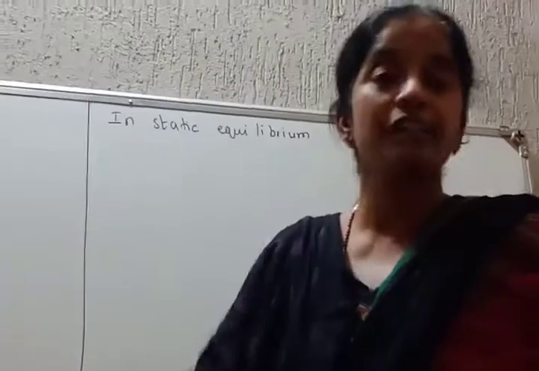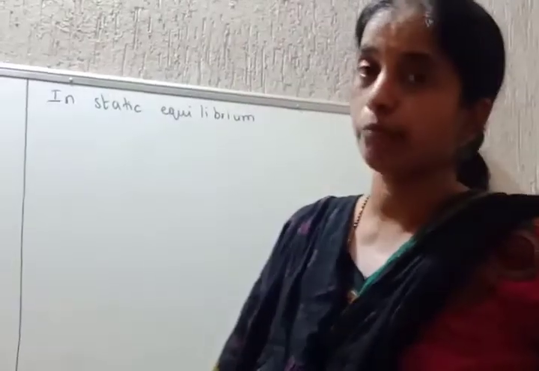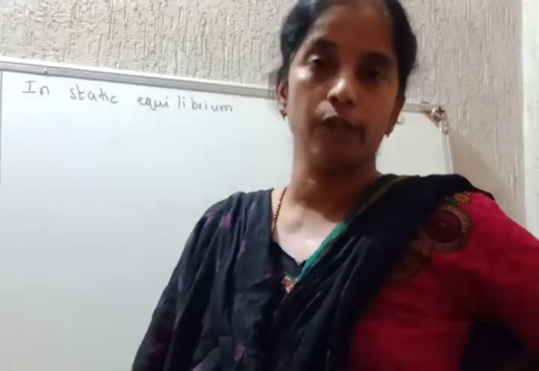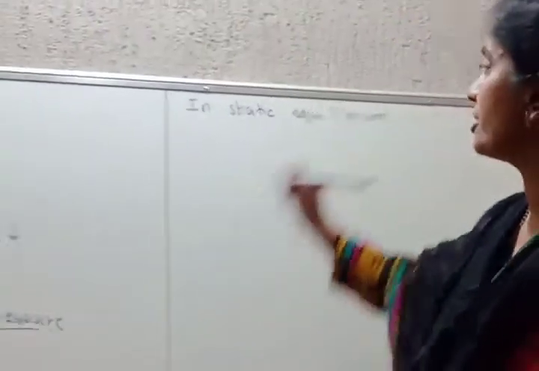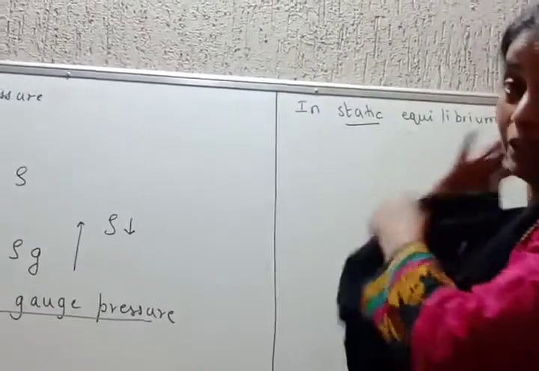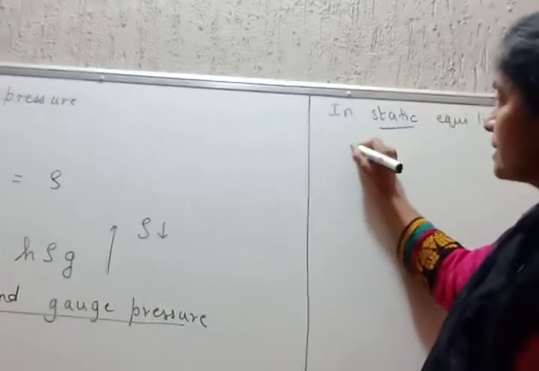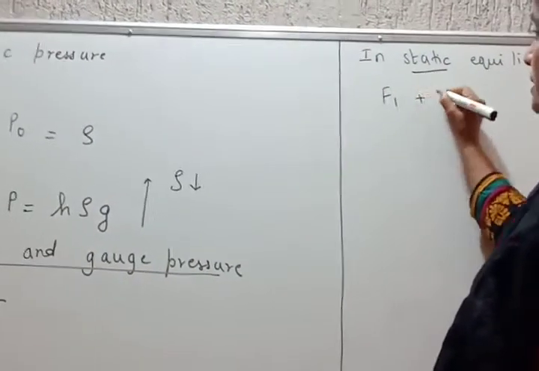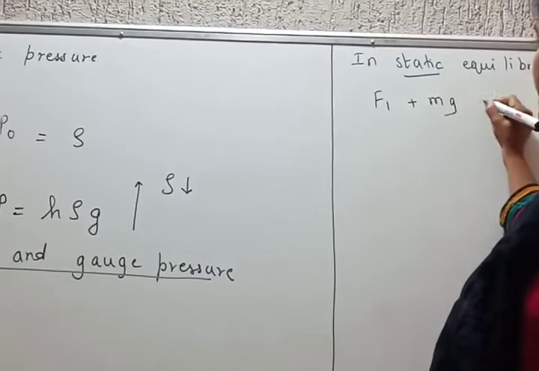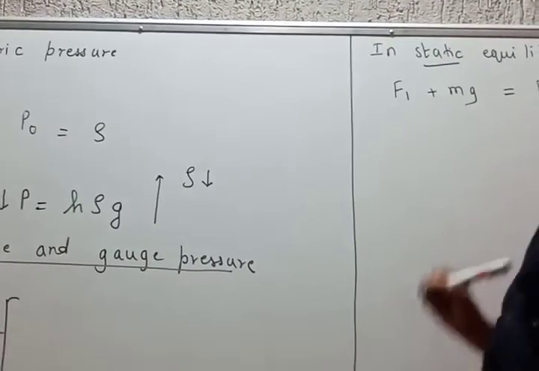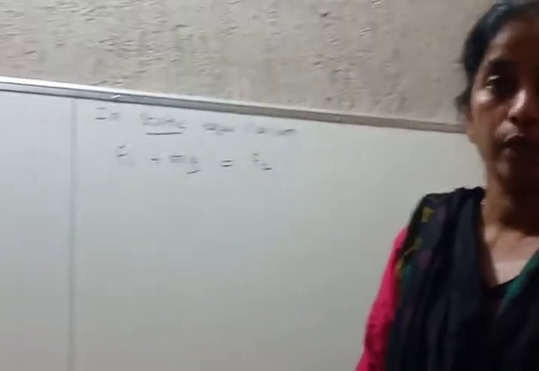In static equilibrium, what does static mean? Water is at rest. It is not in motion. Neither is it chemical equilibrium, because there are no reactions taking place here. So in static equilibrium, as water is at rest, the forces F1 vertically downwards and mg vertically downwards are equal to F2, exactly in the opposite direction.